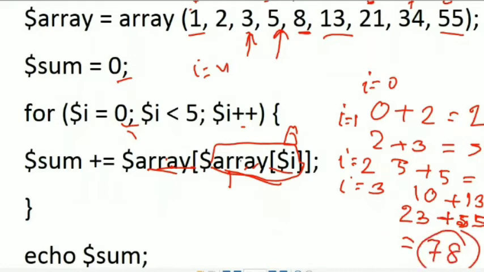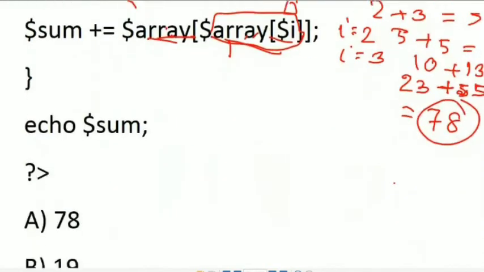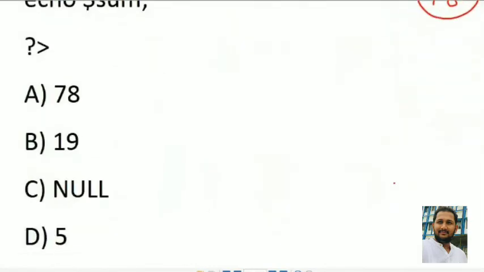We have to find the value of I. Array of 0 means the value of 1, and array of 1 means 2. So 0 plus 2 equals 2. Then when I equals 1, sum is now 2, and array of 1 means 2, and array of 2 means 3. 2 plus 3 equals 5. In this way, we have to perform up to I equal to 4. Its result is 78. It is a very interesting question, and the answer is 78.